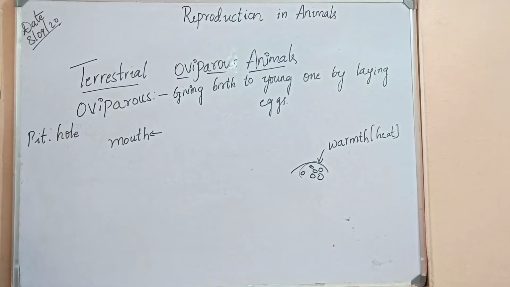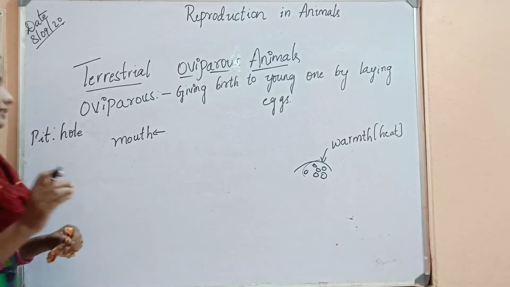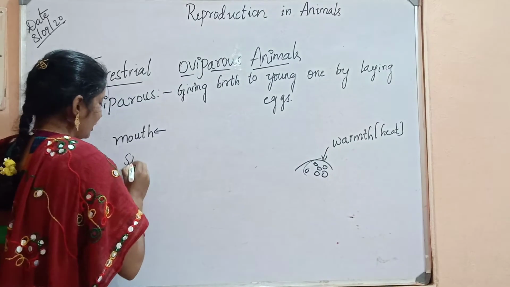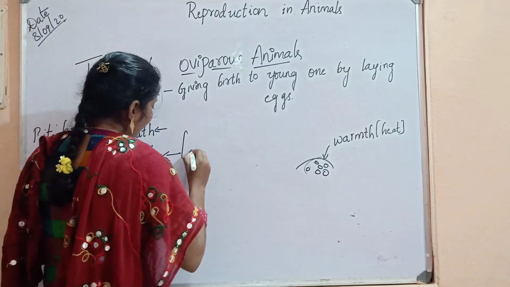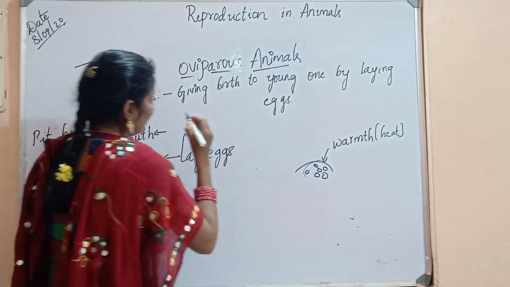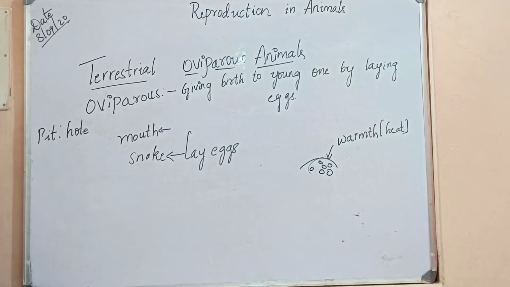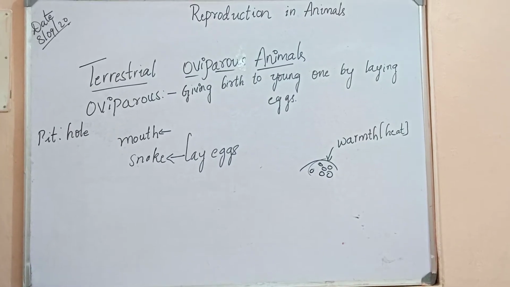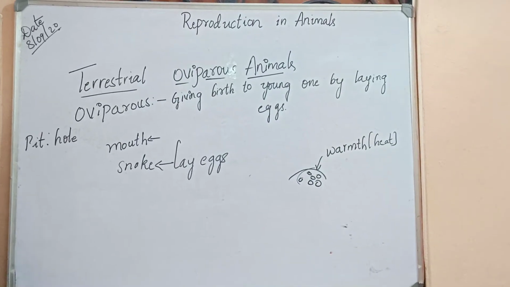Next, most snakes lay eggs. Almost all snakes lay eggs, children. But there are some snakes, the garter snake and the boa snake, that reproduce by giving birth.